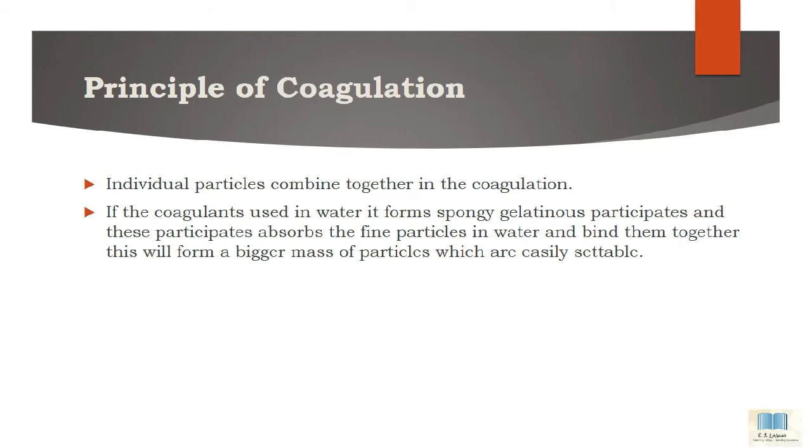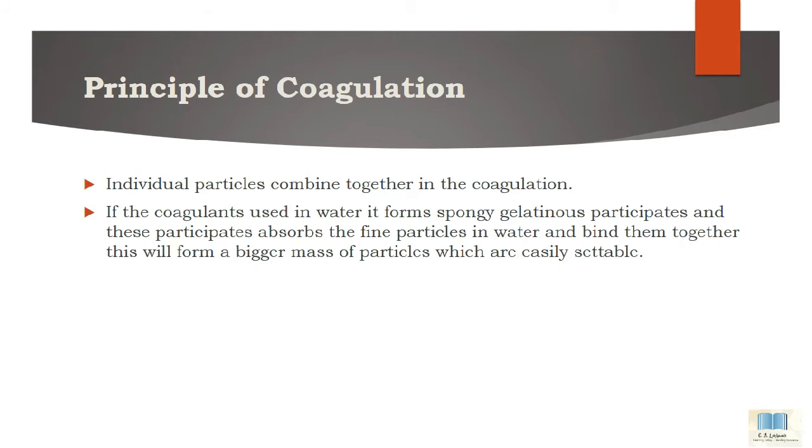It means coagulants like alum or ferrous sulfate are added into the water, and then they form spongy gelatinous precipitates, and this gelatinous precipitate absorbs all the fine particles or impurities of the water. Then these gelatinous precipitates and fine particles combine together and form a bigger mass of particles which is easily settleable due to the force of gravity.